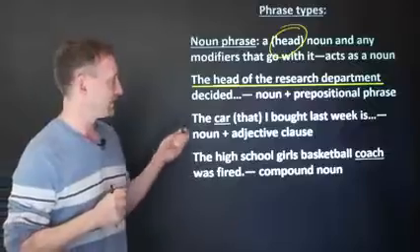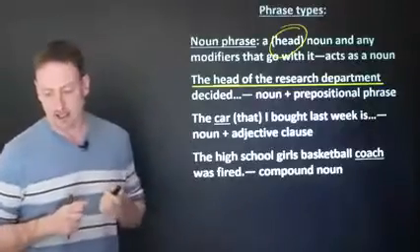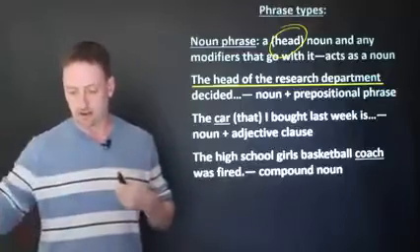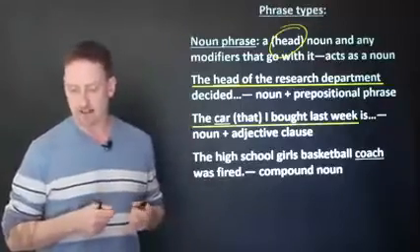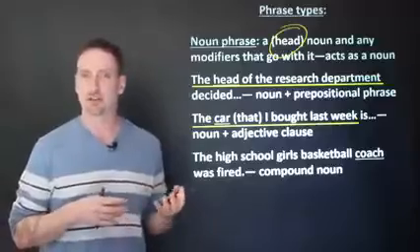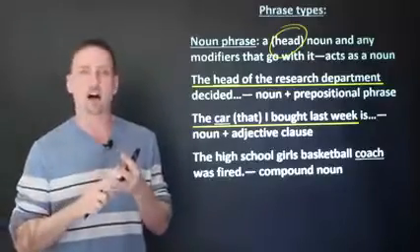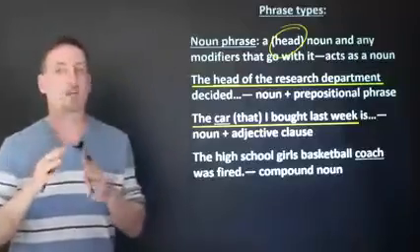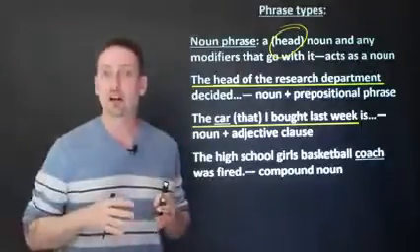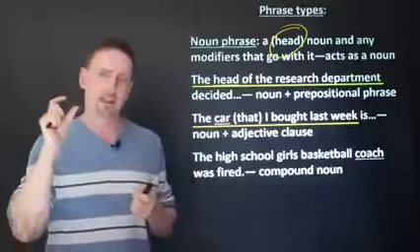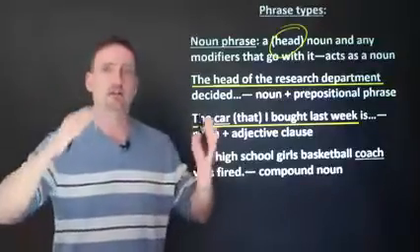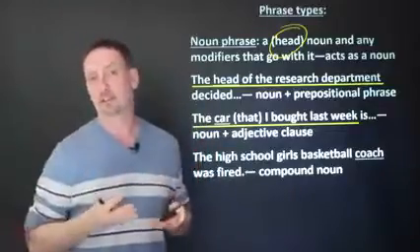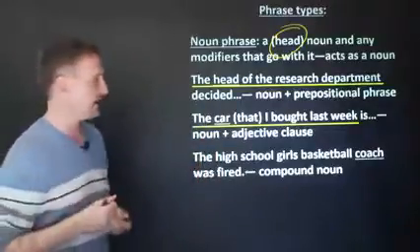right? The specific head. Then the next one, the car that I bought last week, or the car I bought last week, and then you go on, is red or whatever. Here I have a noun plus an adjective clause. Now remember that because I have the car, and I have the article the, it means we're talking about a specific, definite car. So I need to identify it. So the adjective clause is part of this noun phrase. The whole thing together is the subject of the sentence, is the noun working as the subject.